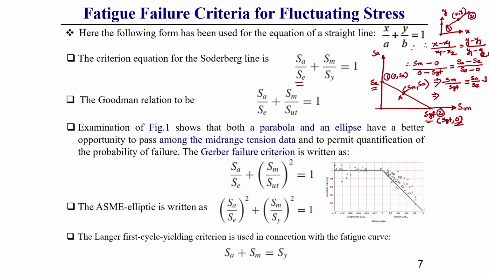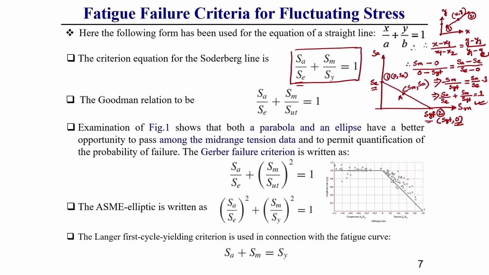From here you can write SA divided by SE, and if you take that side, SM by SYT, this will be equal to 1. So, this is called the Soderberg equation. How this Soderberg equation is coming, this idea you got, correct.